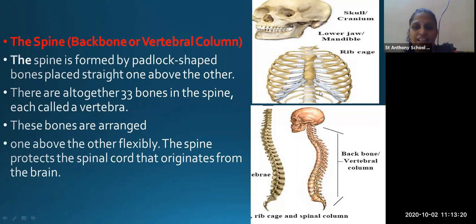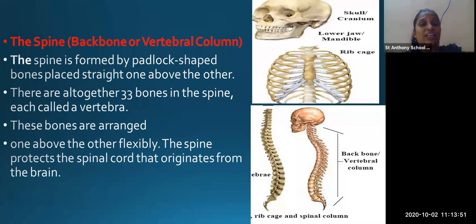This skull and this vertebral column are joined by the spine. What is the spine doing? The spine protects the spinal cord that originates from the brain. So brain से क्या origin होता है? Spinal cord, and that spinal cord is attached to the spine. Okay, where is it attached? Spinal cord किसको attach होता है? Spines.